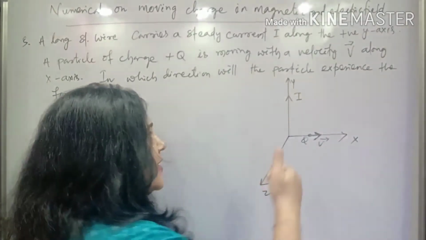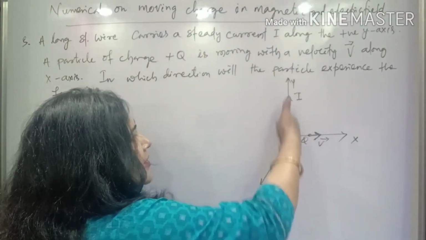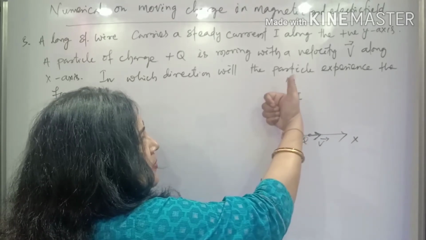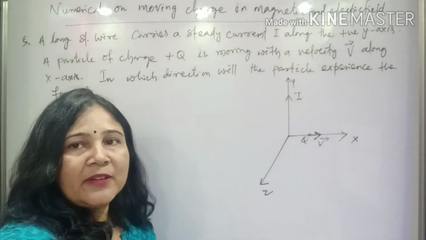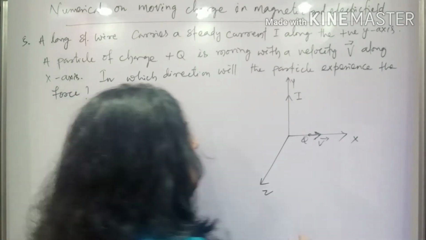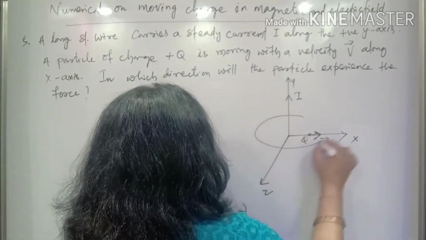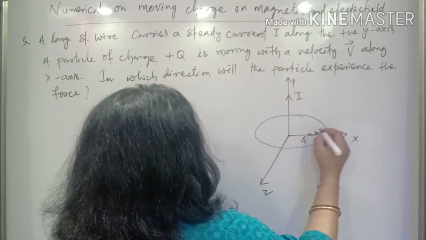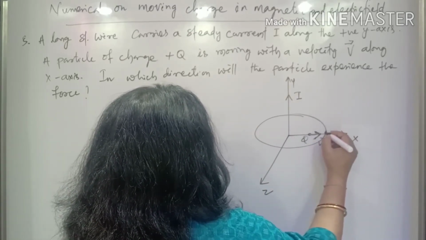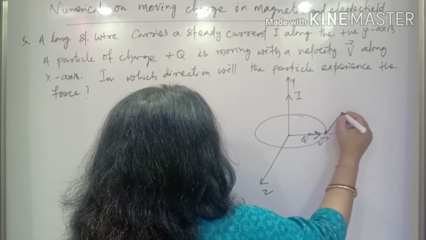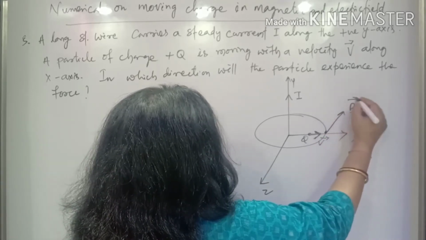So if this is your conductor and this is the direction of the current, shown by your thumb, then the curl of your fingers gives the direction of the magnetic field. Suppose at this point I am finding the direction of the magnetic field.